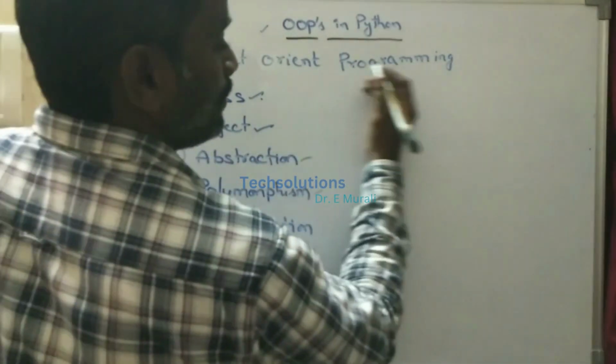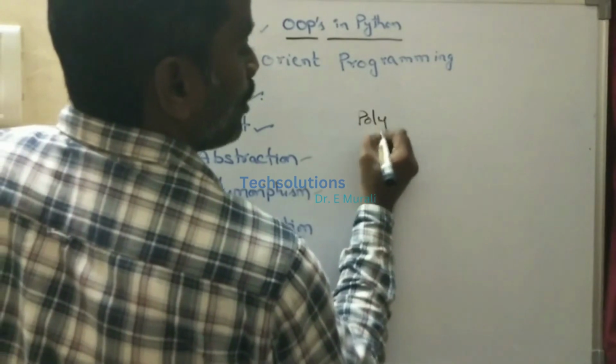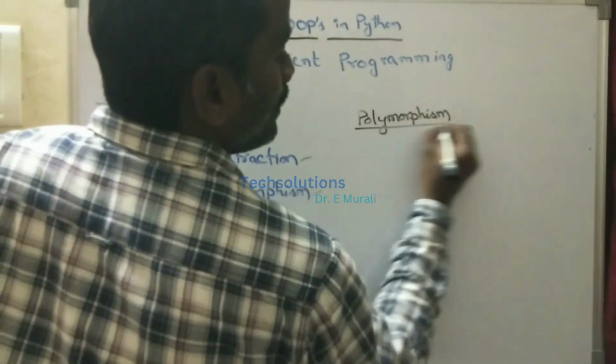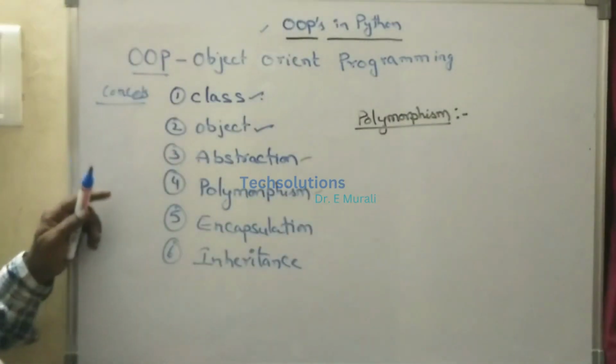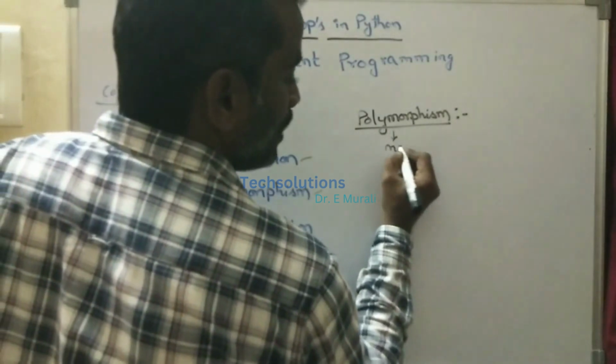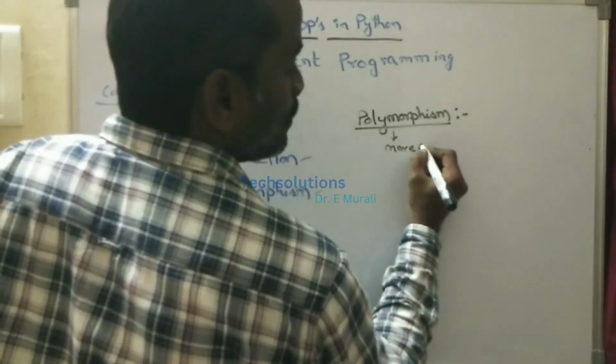The next one is polymorphism. What is meant by polymorphism? The name itself has a meaning. Poly means more, morphism means form.